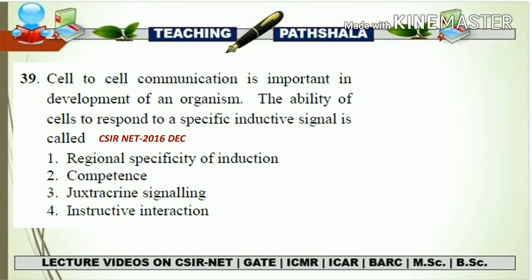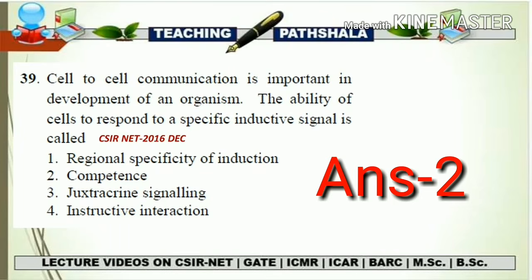The regional specificity of an induction is wrong. Juxtacrine signaling is also wrong. The fourth, instructive interaction, is also wrong. So the correct option is option 2, which is competence.